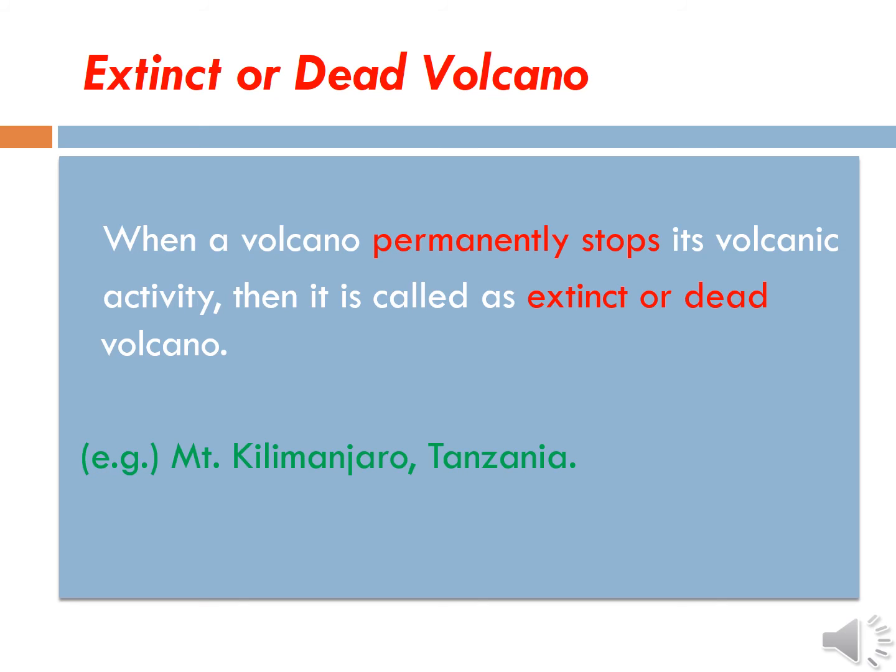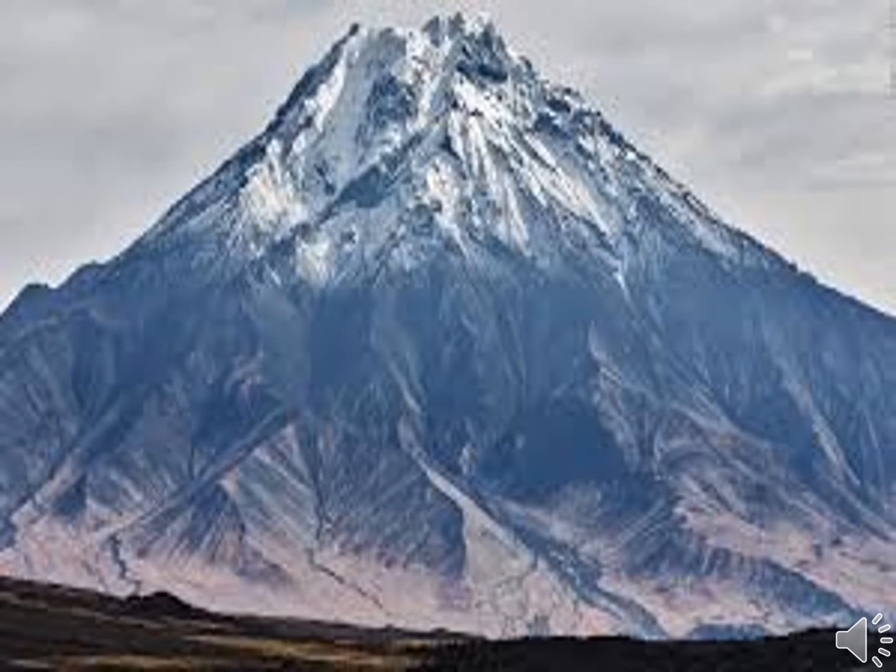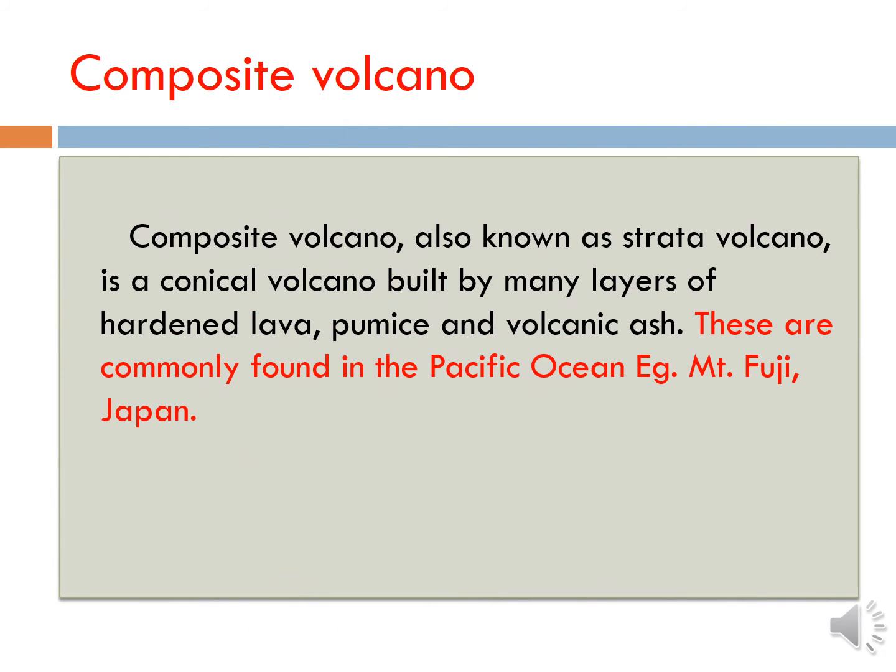Some types of volcanoes are there based on their structure and composition. They are composite volcano, shield volcano and dome volcano. We are going to see. See the picture. This is the picture of extinct or dead volcano. The volcanic activity totally stopped. Okay. This is called extinct or dead volcano. Some more types of volcanoes are there. Based on their structure and composition, they are composite volcano, shield volcano and dome volcano. The first we are going to see about the composite volcano.